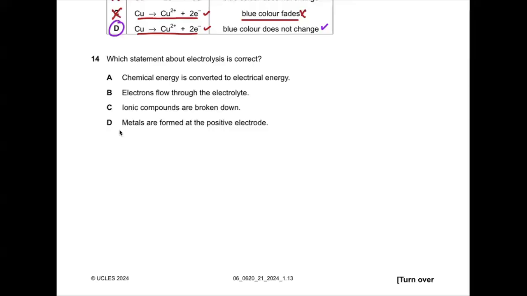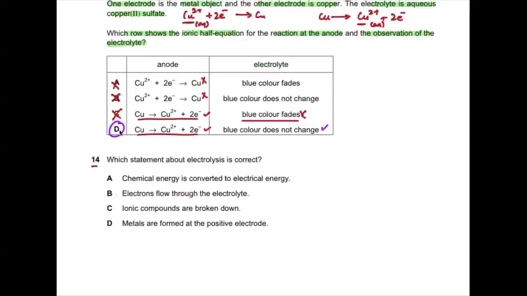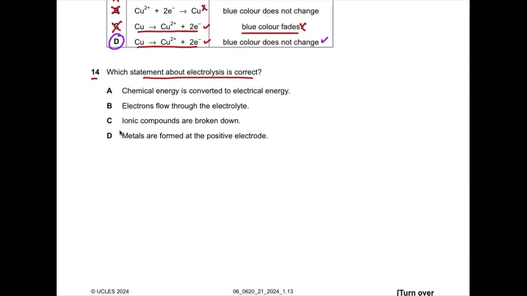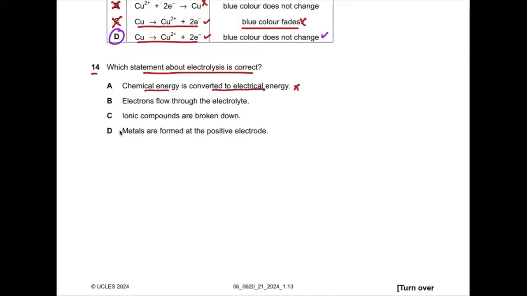Now, question number 14. Which statement about electrolysis is correct? Chemical energy is converted into electrical energy. No, because we provide the electrical energy, we are not getting electrical energy. Electrons flow through electrolyte. Wrong. The electrolyte has ions which flow in the solution, not electrons. Ionic compounds are broken down. Yes, it seems correct.